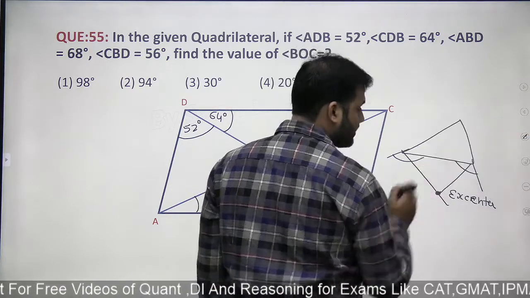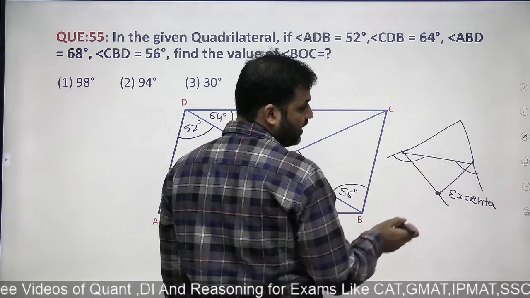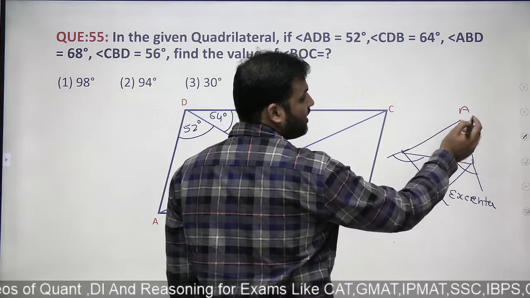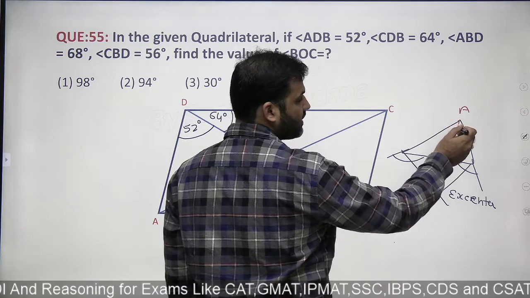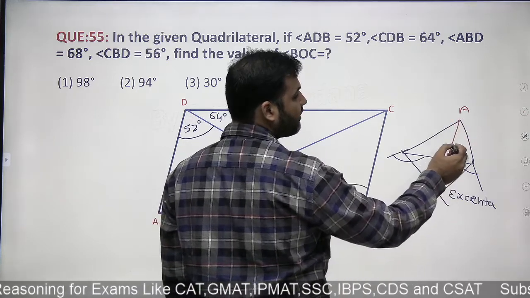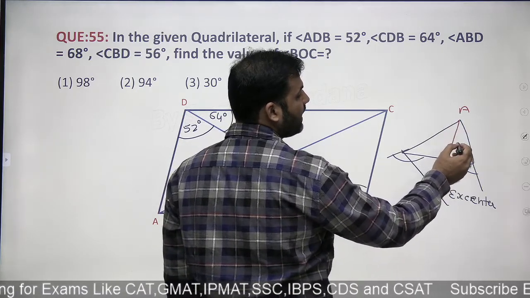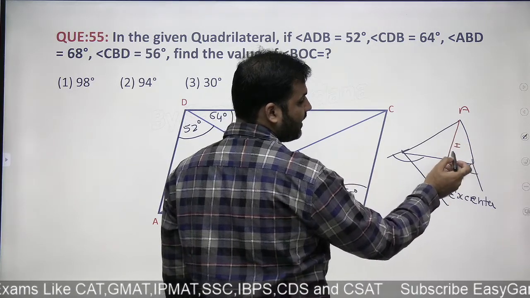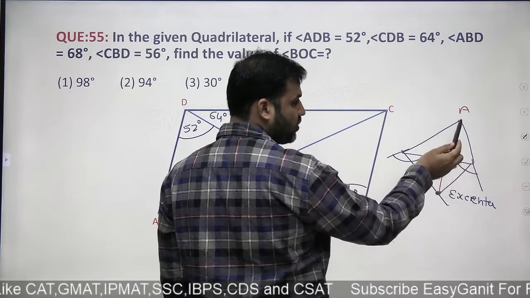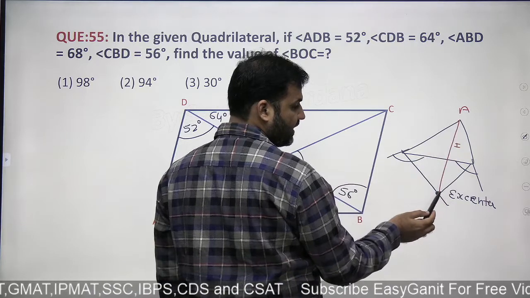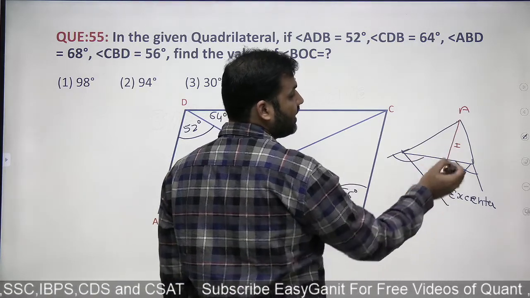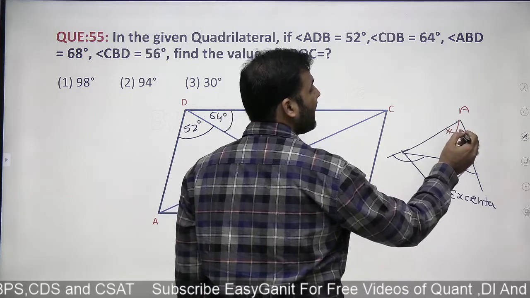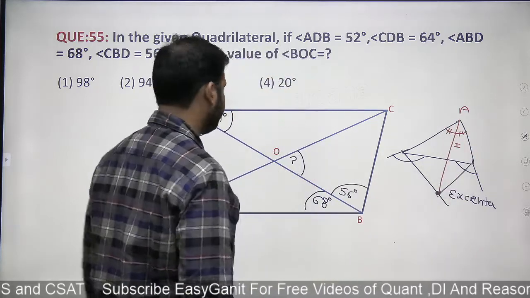Now, the next thing that you are supposed to know is that the line joining the opposite vertex A and the excenter will definitely pass through the incenter. Or you can say that if I join the point A with the excenter of the triangle, then this line will be the internal angle bisector of the triangle.